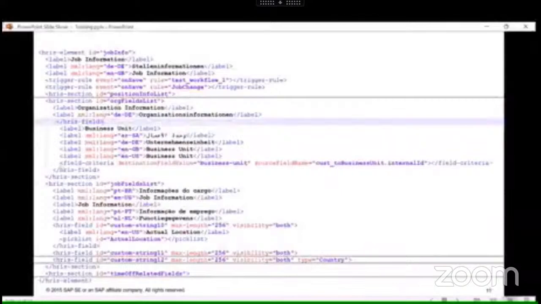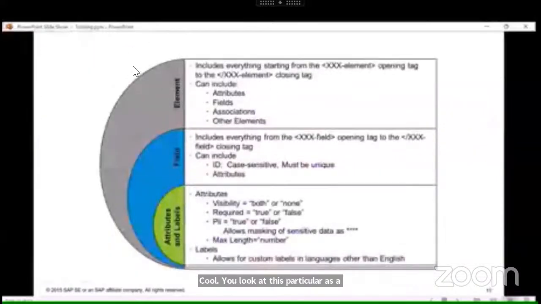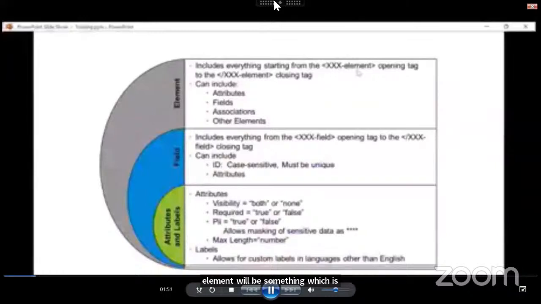If you can see this field, criteria, destination, business unit, this is what we call an association. And then you can also see the visibility and all, basically the field property. If you look at this as a whole, an element will be something which starts with XXX element.